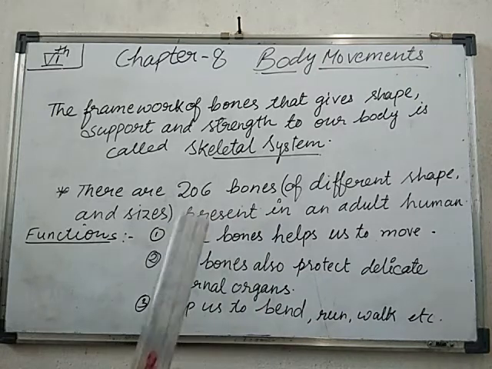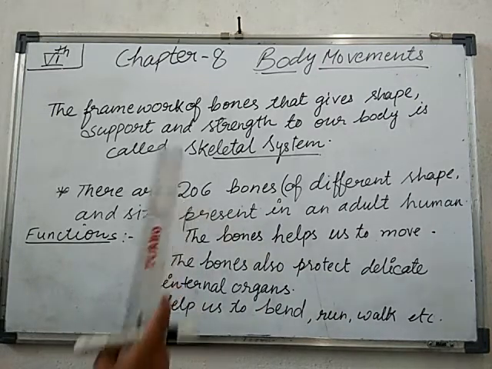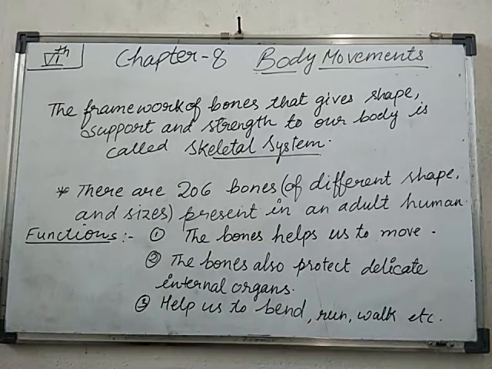Okay, in the adult human body there are 206 bones, but in the case of children and infants, there are nearly 300 bones. Is it clear here?